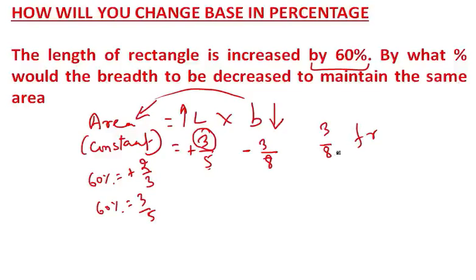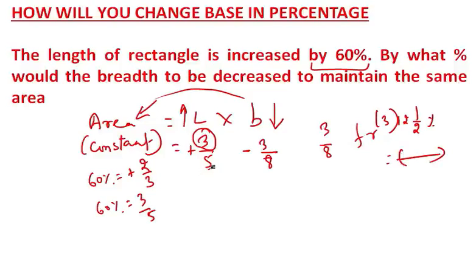Tell me, what is 1 by 8? We know that 1 by 8 is 12 1 by 2%. Just multiply this with 3, you get your answer. Okay, this is very simple.